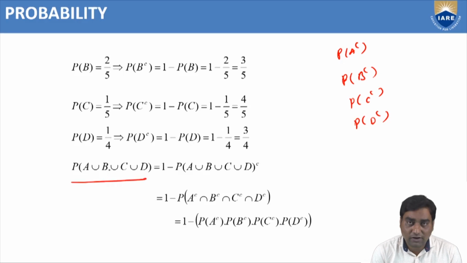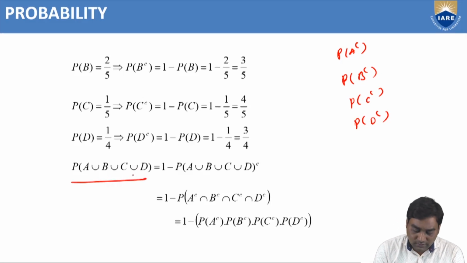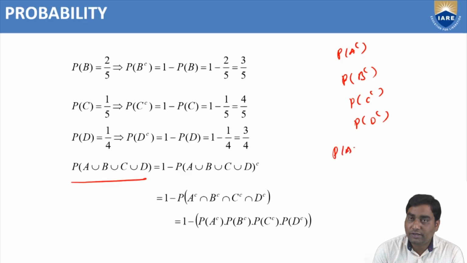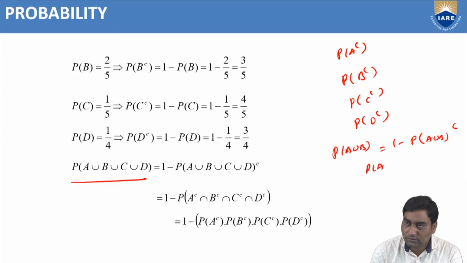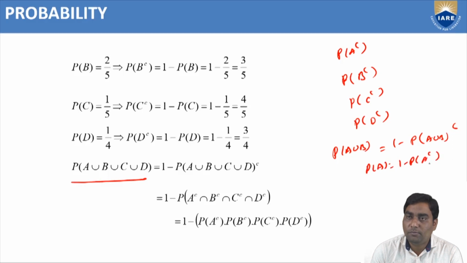That means P of A union B union C union D. For this, we know the formula: P of A equals 1 minus P of A complementary. Yes or no? This formula is used. So instead of A, we have A union B union C union D. So 1 minus P of A union B union C union D whole complementary.